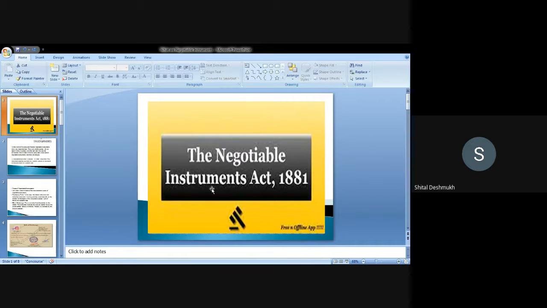How is it transferable? Either it is transferable by the bearer or by order. This instrument is transferable. So for business purposes, the Negotiable Instruments Act is generally very important.